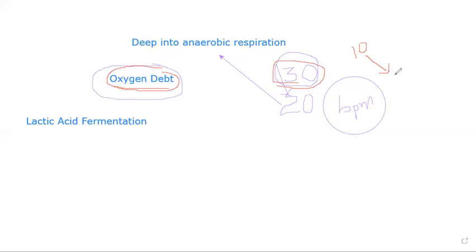After that, it will come down to 9, from 9 to 8, from 8 to 7, and ultimately it will come back to 20. It will become normal. It will take time, but still the breathing rate is extra from normal. Why? It is known as oxygen debt.